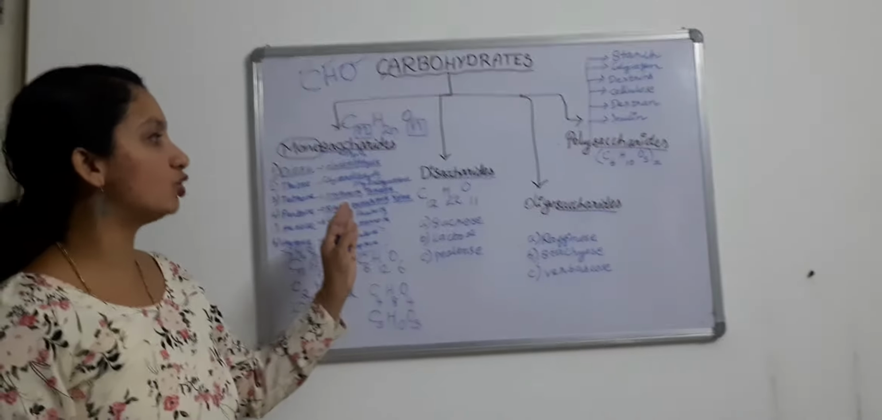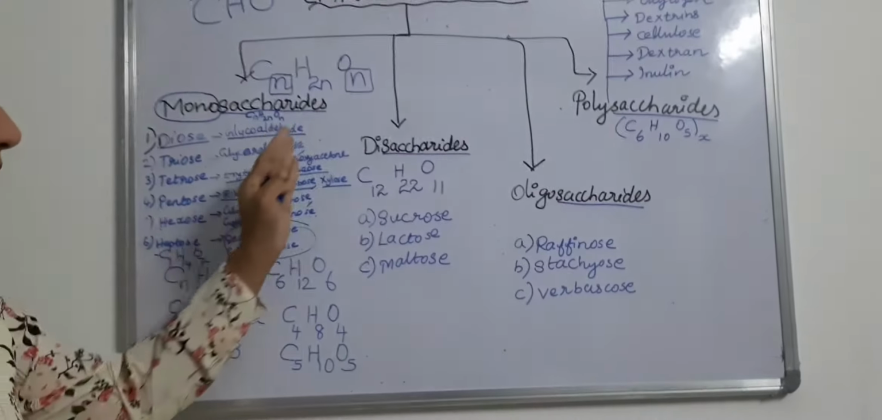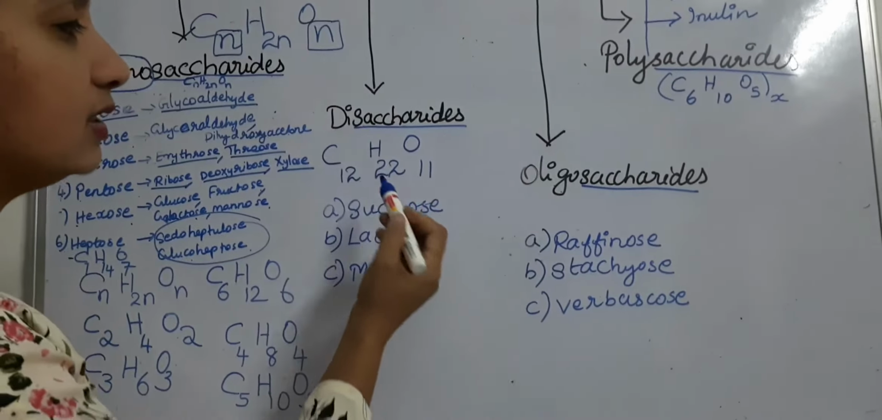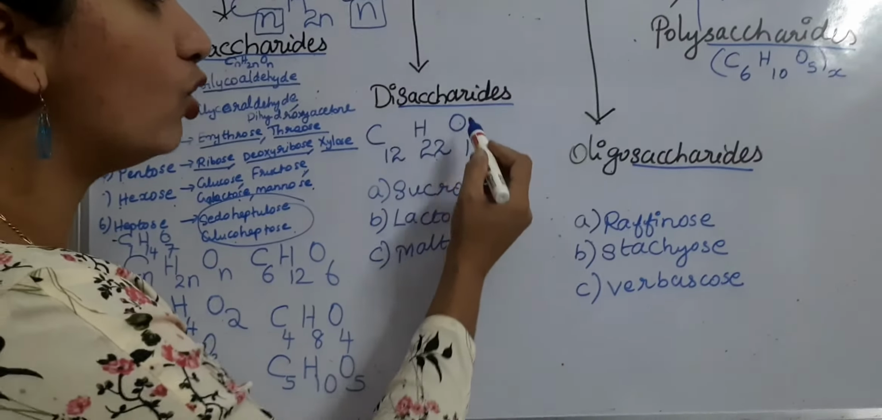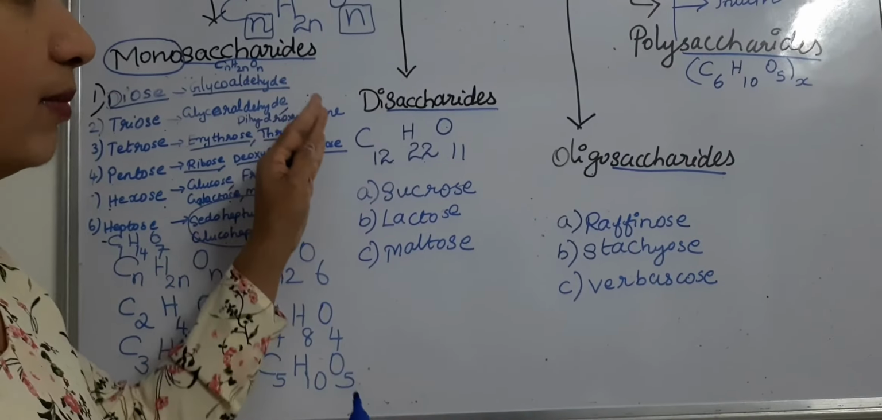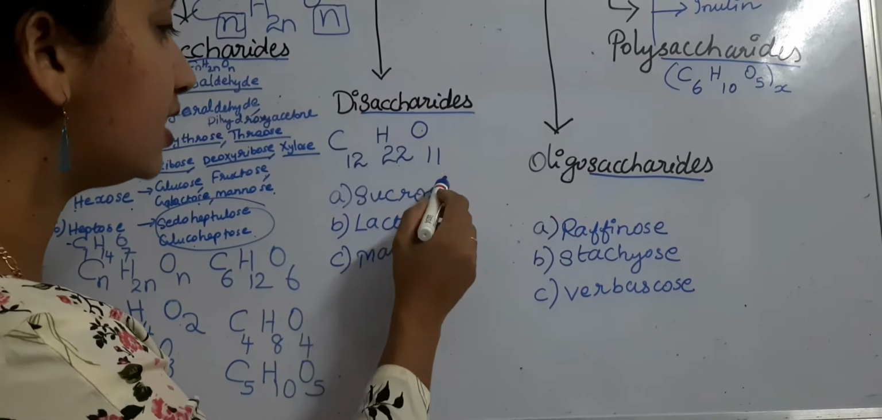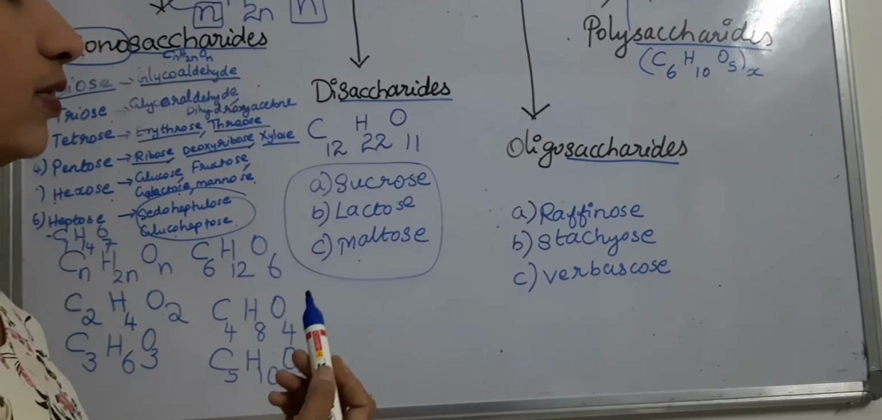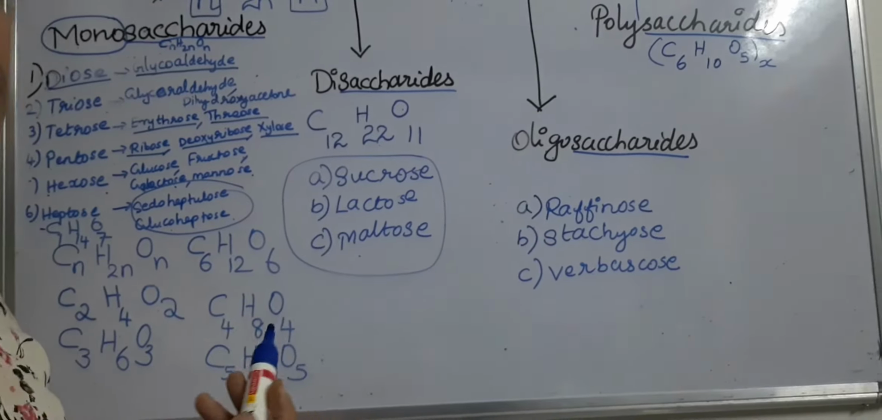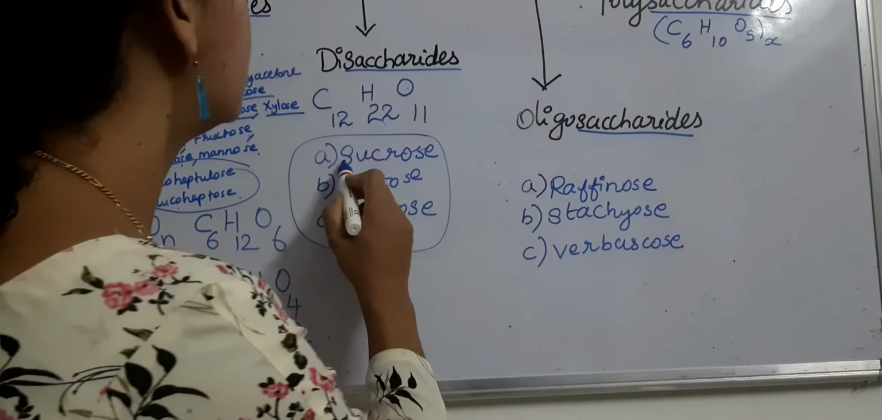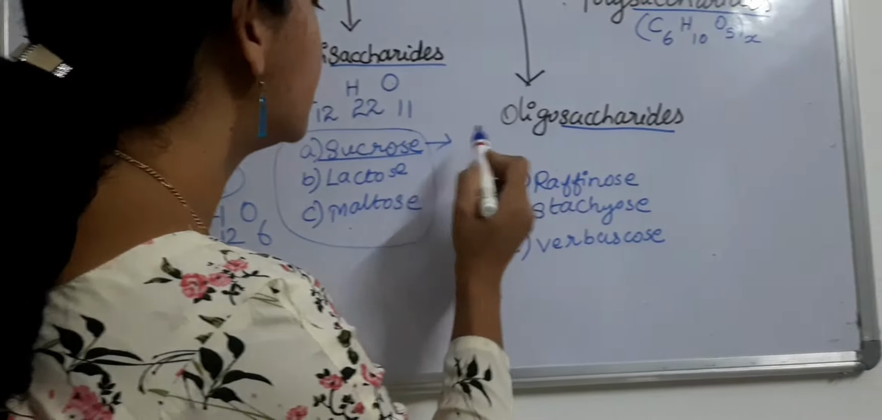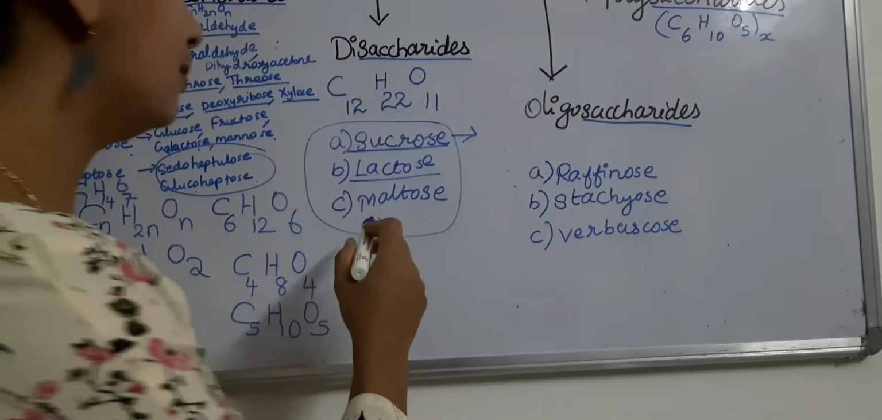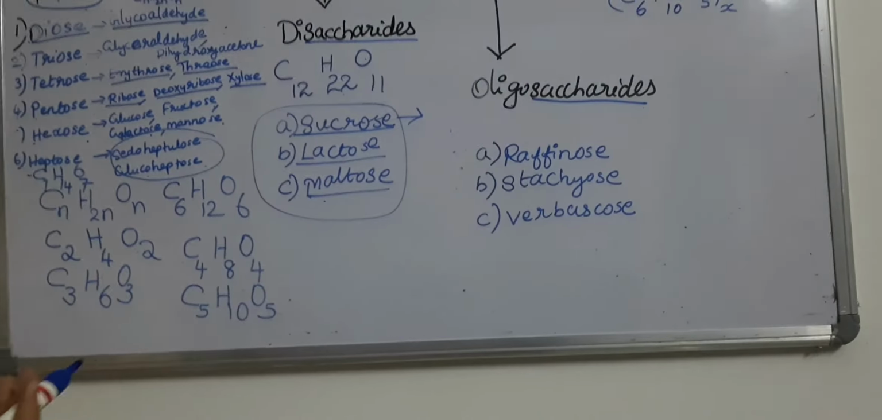Next we will move into disaccharides. Disaccharides are represented with the general formula C12H22O11. There are 3 types: sucrose, lactose and maltose. Do you know where sucrose is present? Sucrose is found in sugar cane. Lactose is present in milk. Maltose is present in grain.